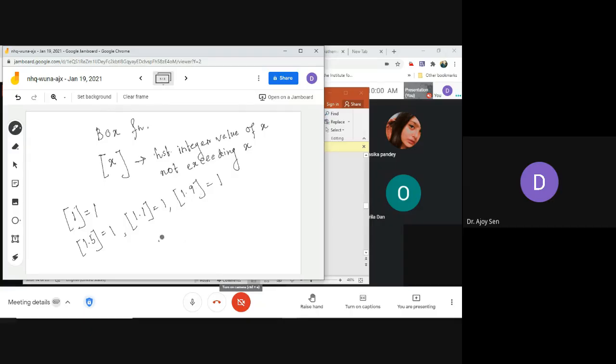Can you say what the box value of minus 0.5 is? Can anyone say? Someone tell me. 0.5? No, I asked what is the box function? Minus 1, very good, you said minus 1, very good. Why is it minus 1?